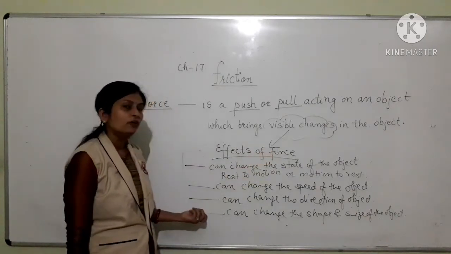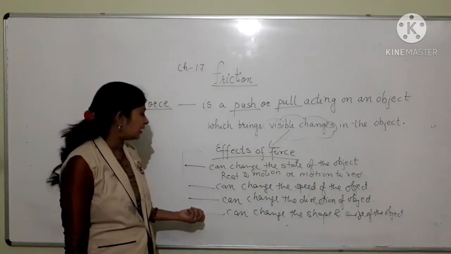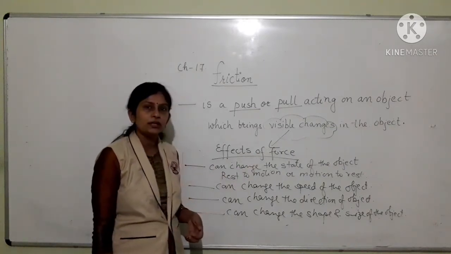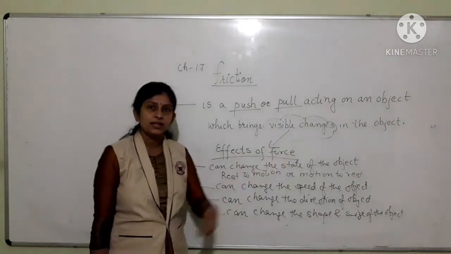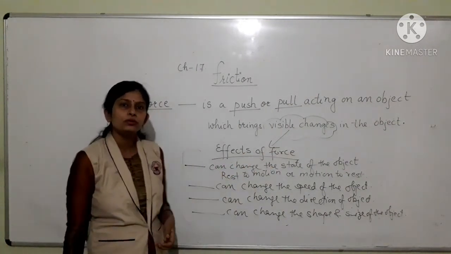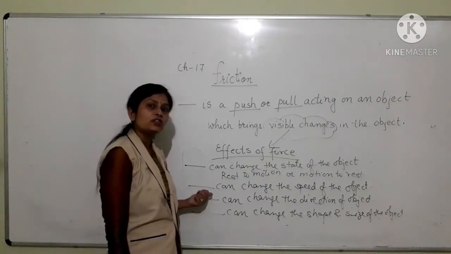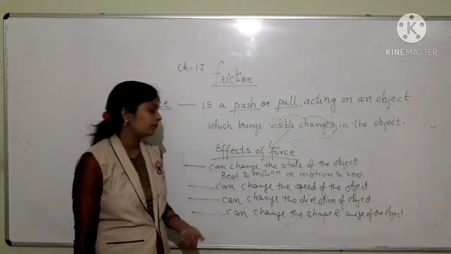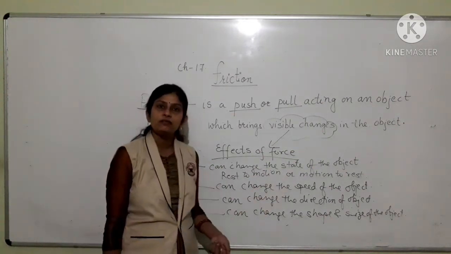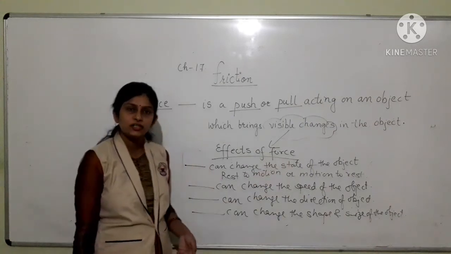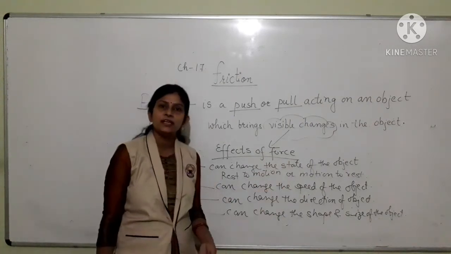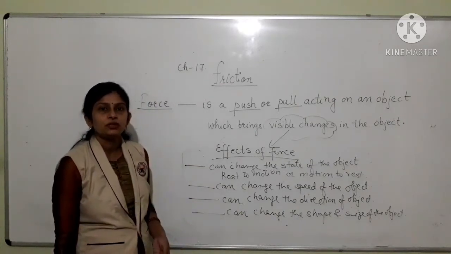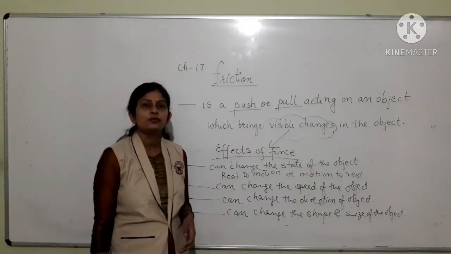There are mainly 4 effects of force. Force can change the state of the object, or I can say change in state from rest to motion or motion to rest. Force can change the speed of the object, so I can say change in speed. Force can change the direction of the object, so I can say change in direction. Force can change the shape and size of the object, so I can say change in shape and size of the object. So these are the effects of force.